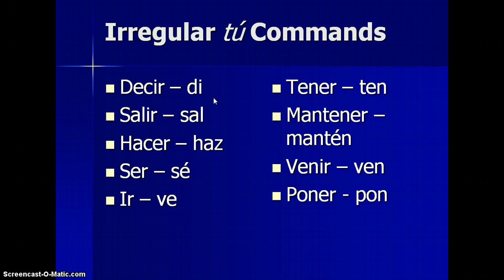Tener, ten. Mantener, mantén. Venir, ven. And poner, pon. So if you're going to command a friend, put your books on the table. Pon tus libros en la mesa. Do your homework. Haz tu tarea. Tell the truth. Di la verdad, etc. So you get the idea. You won't use the conjugation. You just have to memorize the actual command.